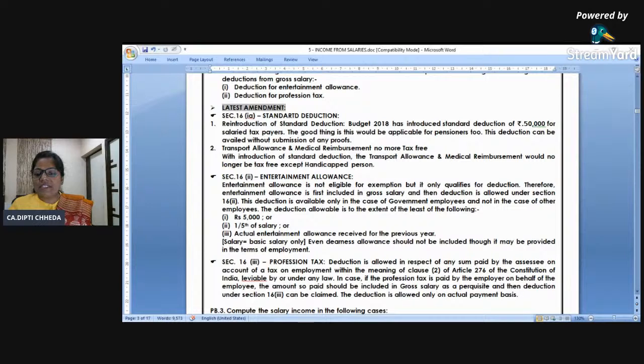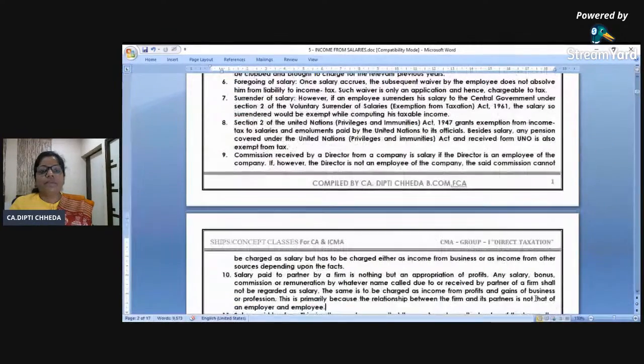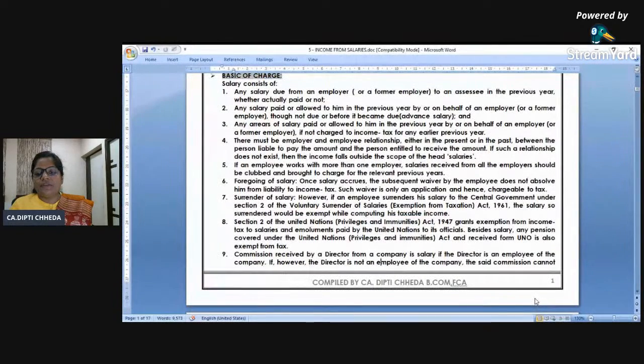Would like to see some comments and all. So after this, I'll be scrolling back to definition of salary and your basics and all. Yes, this one. Chargeability section. Knock knock chargeability sections, we'll talk about it.